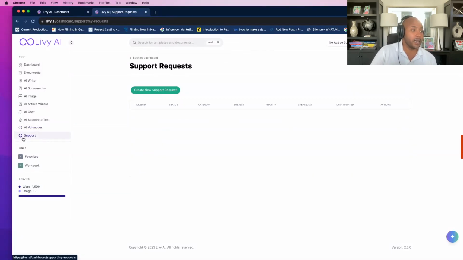And then finally, we want to hear your support. We want to hear your feedback. We want to know how you're using our tools. So we have a custom-built support request system. You create a ticket. Our customer support team, even myself, will go through each one and respond to your questions, concerns, and feedback, and use that moving forward.